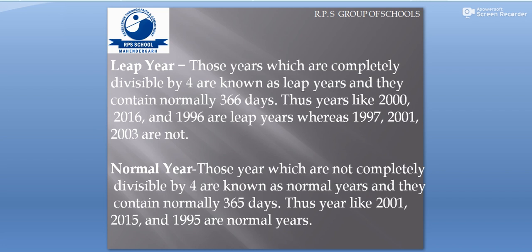To know this, we divide the given century year by 400, and if it is completely divisible, without leaving any remainder, then that century year is a leap century year. Otherwise it is a normal century year. Is that clear?